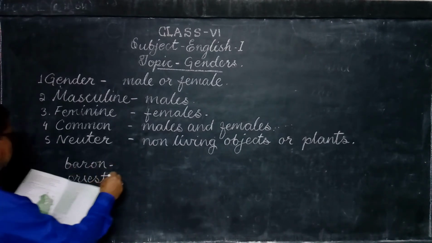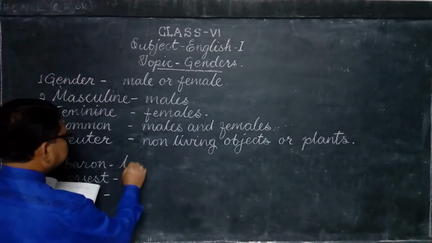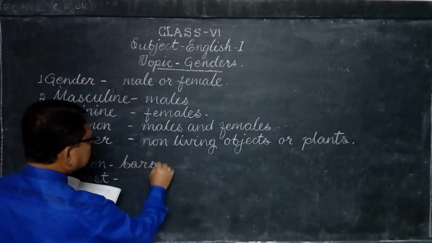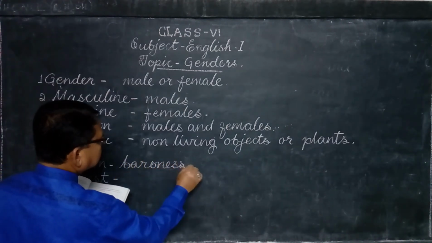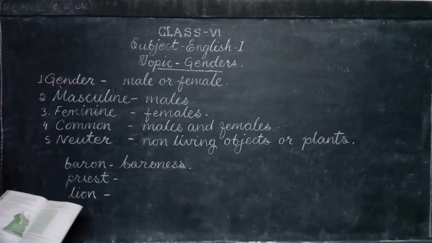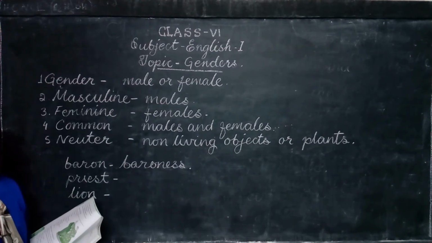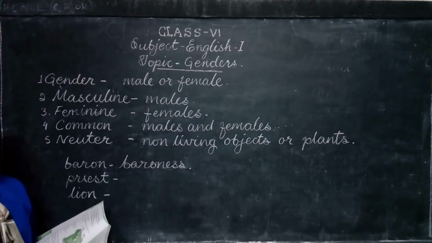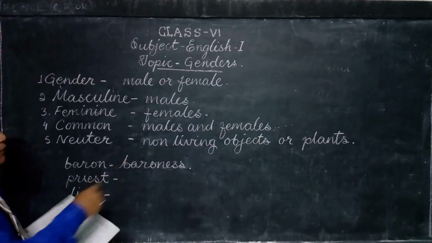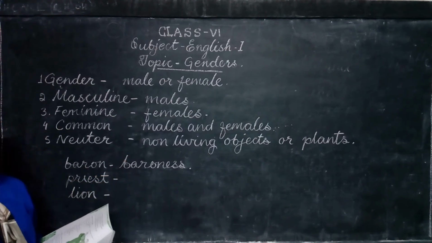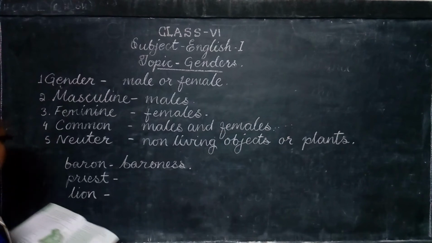Like baron, it is baroness. Now what is baron? Baron is a title or a rank given to a very powerful person in England. This was in use in earlier times, but now it is no more in use.